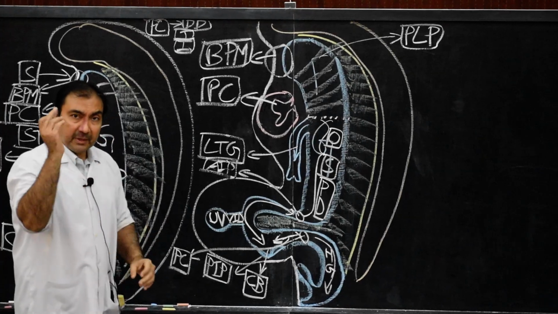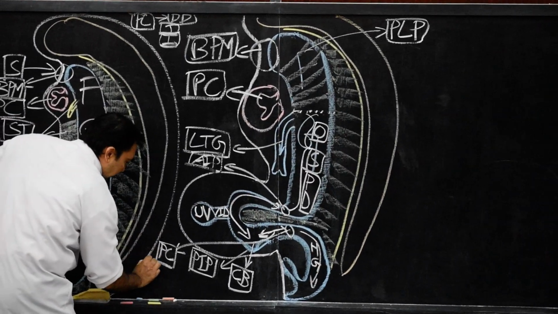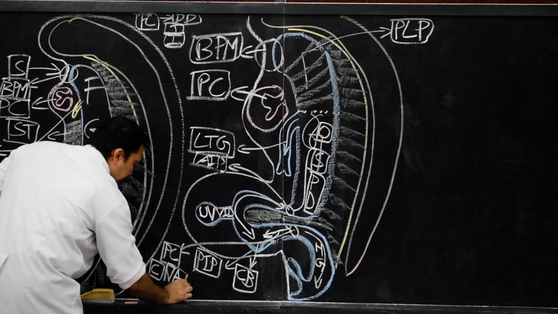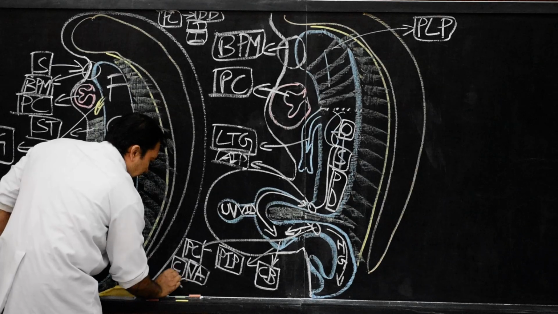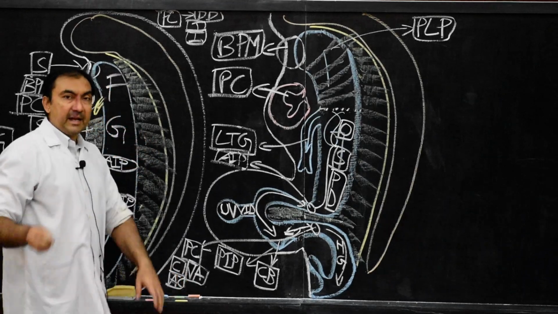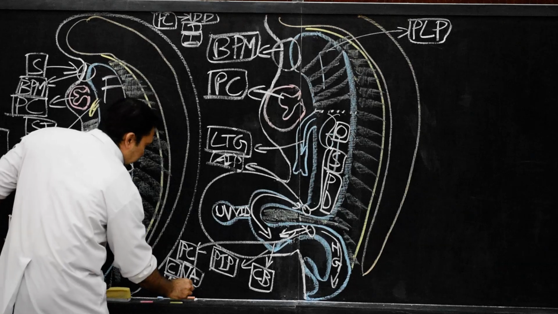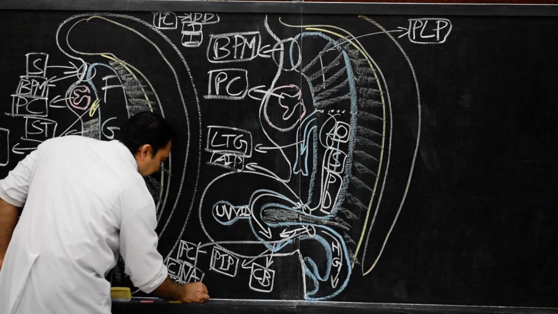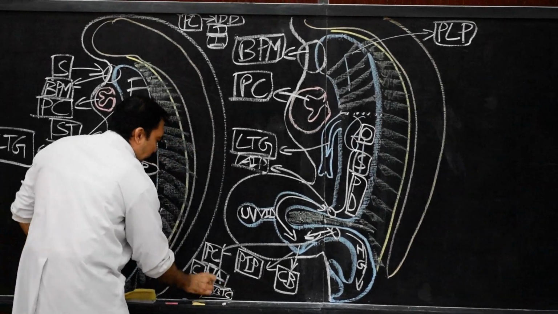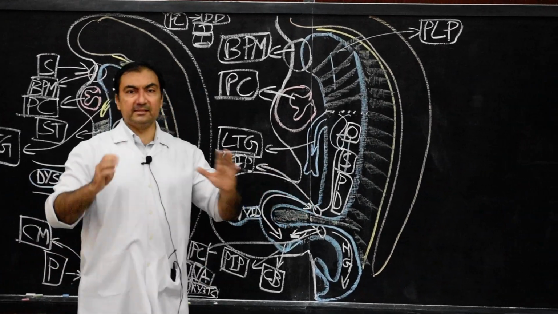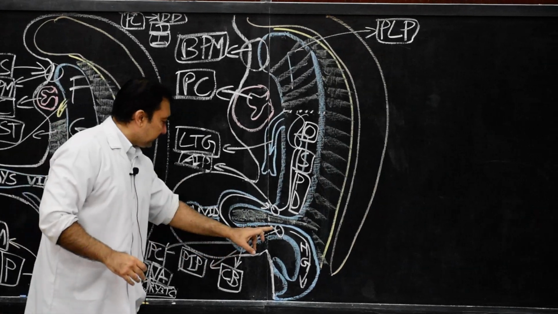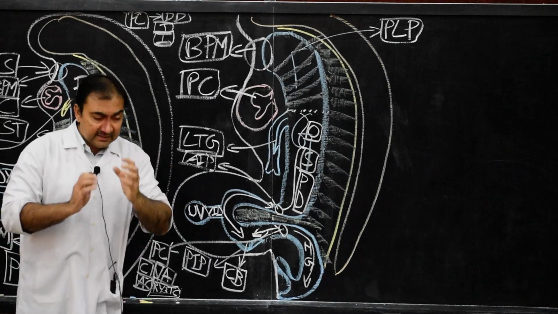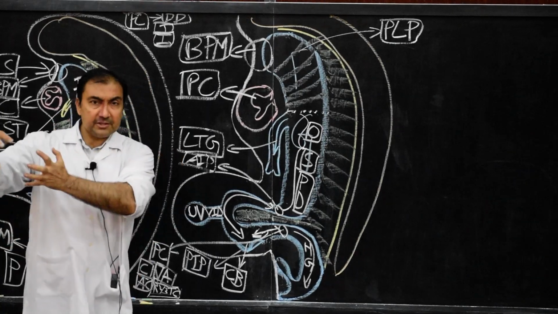It will lead to development of, very interesting, number 1, cecum, number 2, vermiform appendix, number 3, ascending colon, and number 4, right 2/3 of transverse colon. These are the 4 structures that will develop from the post-cecal segment.